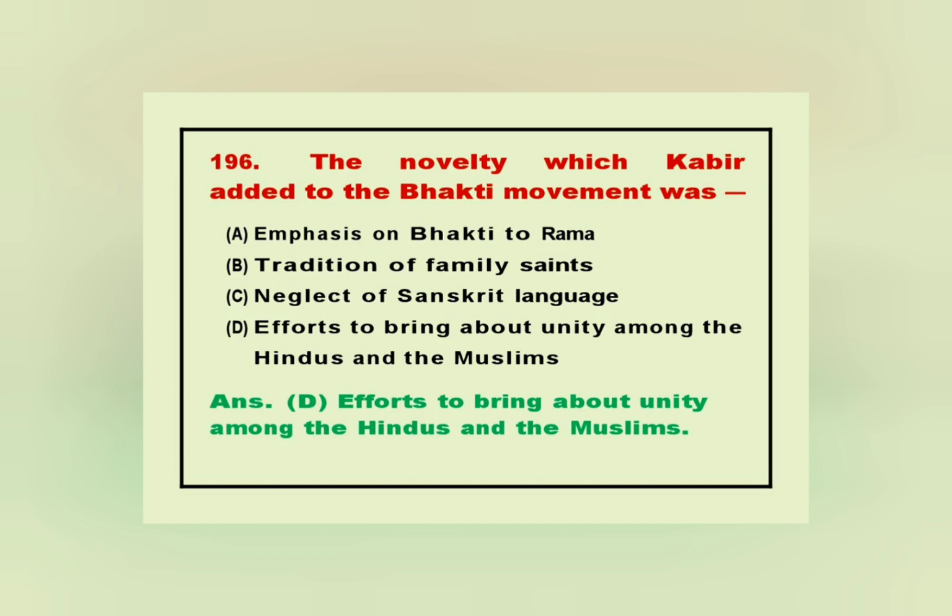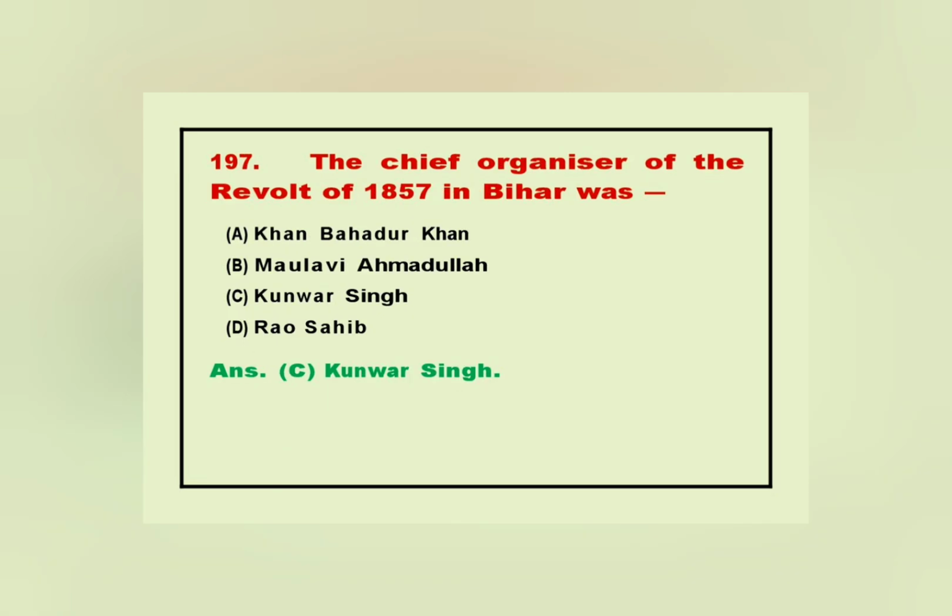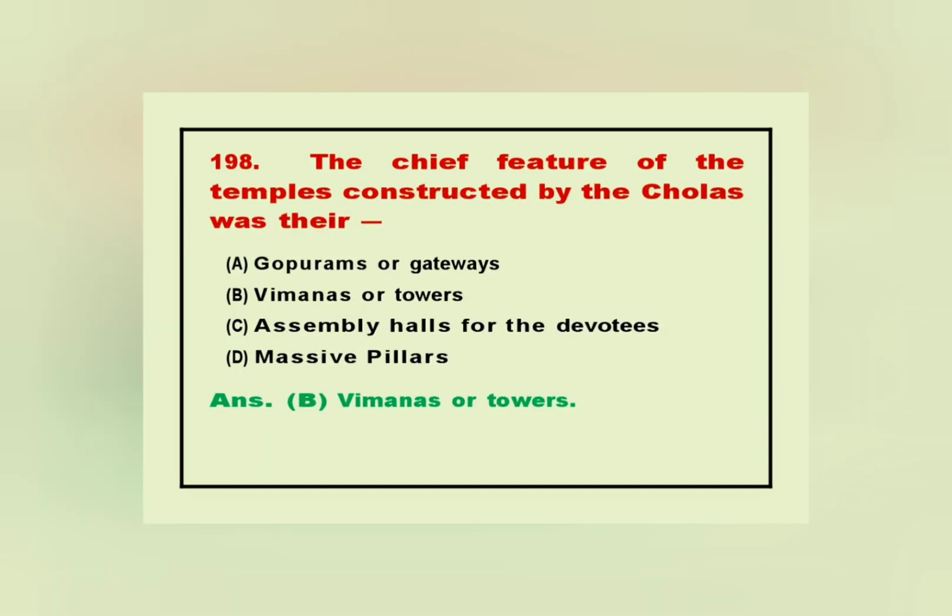196. The novelty which Kabir added to the Bhakti movement was. Answer. D. Efforts to bring about unity among the Hindus and the Muslims. 197. The chief organizer of the revolt of 1857 in Bihar was. Answer. C. Kunwar Singh. 198. The chief feature of the temples constructed by the Cholas was their. Answer. B. Vimanas or towers.